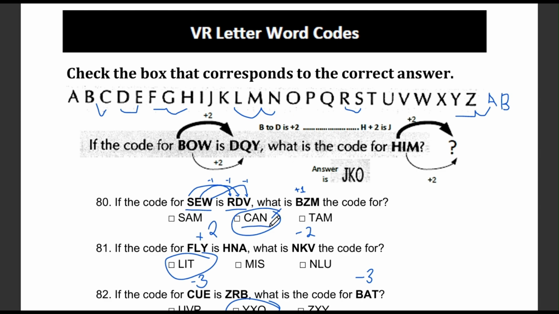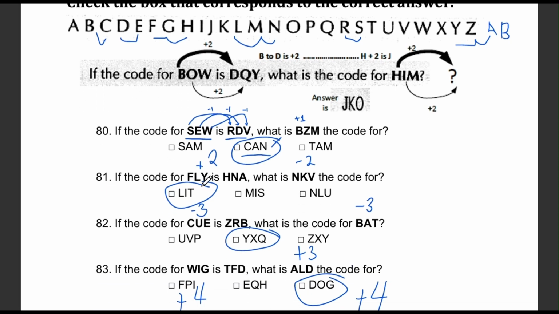Question number 81. This time fly becomes HNA. What would NKV become? The options are LIT, MIS, and NLU. Let's see what the pattern is. F changes to H, L changes to N, and Y changes to A. All the letters are going forward by 2 places in the alphabet. Now we need to apply the opposite to NKV to get the code. So N goes back 2 letters to L, K goes back 2 letters to I, and V goes back 2 letters to T. So the answer is LIT.